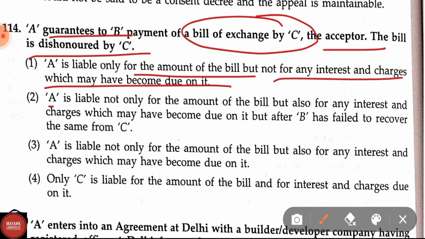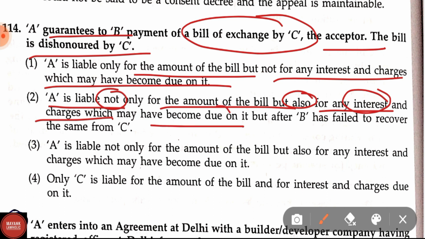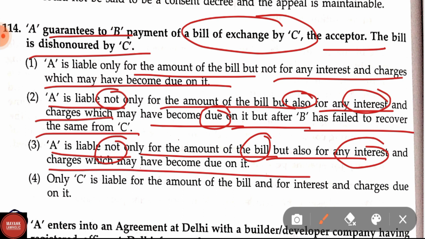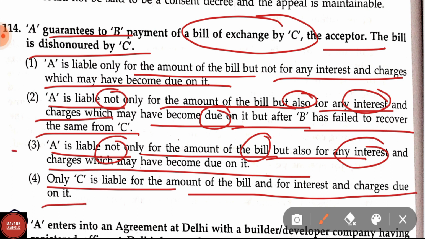Option second, A is liable not only for the amount of the bill but also for interest and charges which may have become due on it, but after B has failed to recover the same from C. And option third, A is liable not only for the amount of the bill but also for any interest and charges which may have become due on it. And option 4, only C is liable for the amount of the bill and for the interest and charges due on it. In 114, option third is the correct answer.